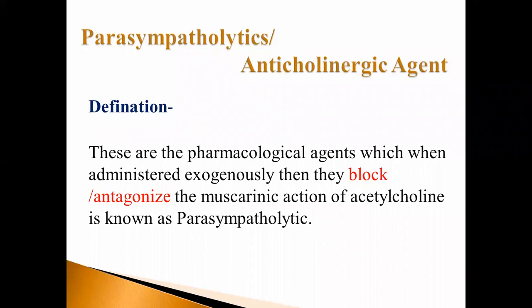What is an antagonist? One drug stops the action of another drug. That is parasympatholytic drugs or anticholinergic agents. They stop or block the muscarinic action of acetylcholine and are known as parasympatholytic agents.